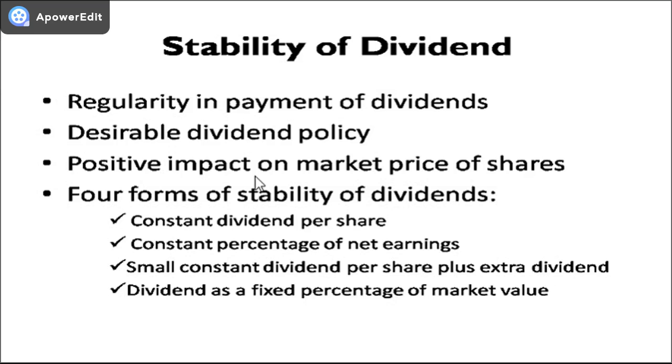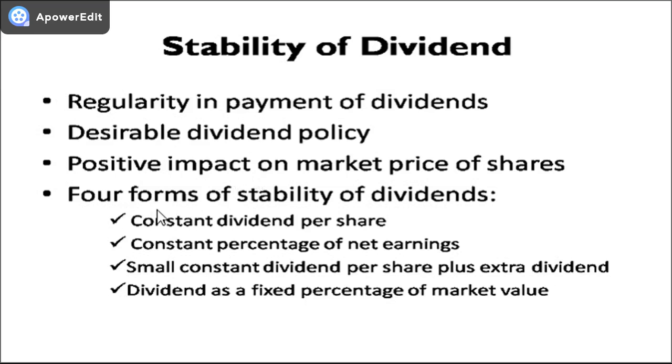Most shareholders prefer stable dividends because, keeping other factors constant, stable dividends have a positive impact on the share prices of a company.